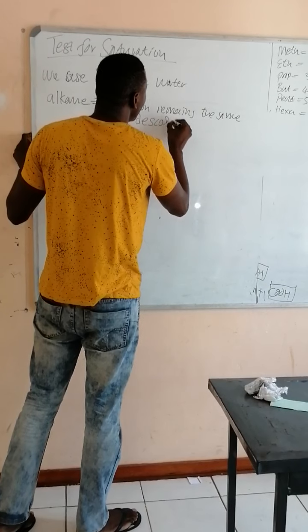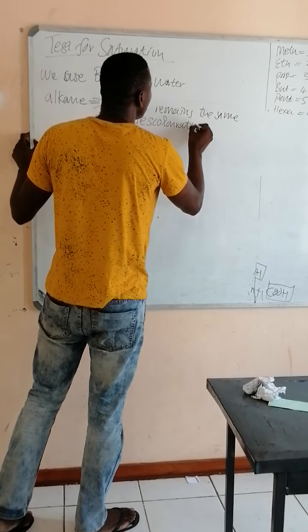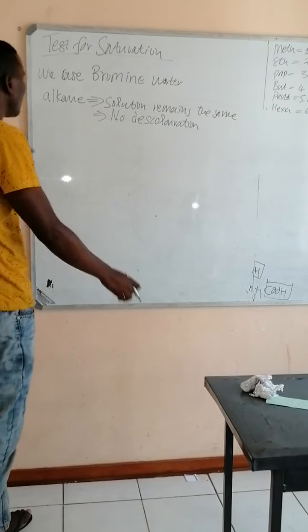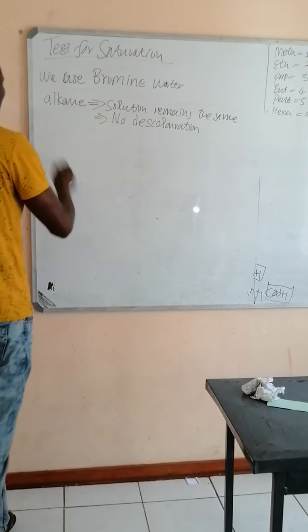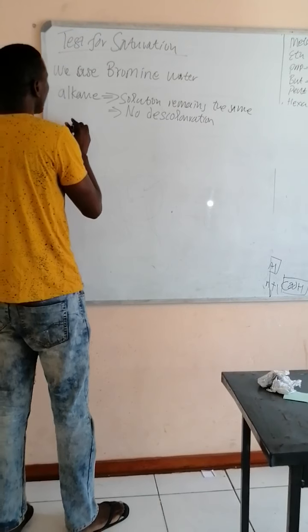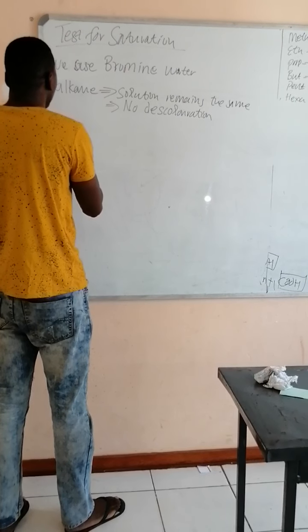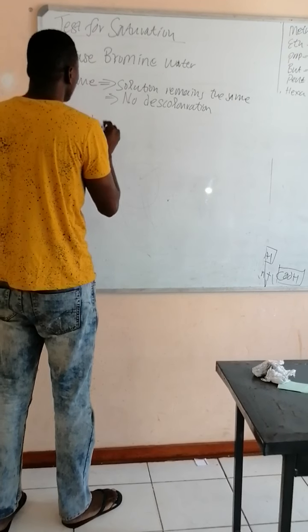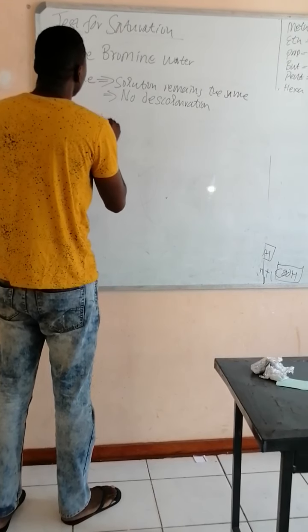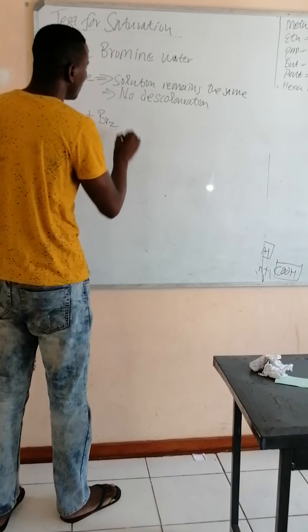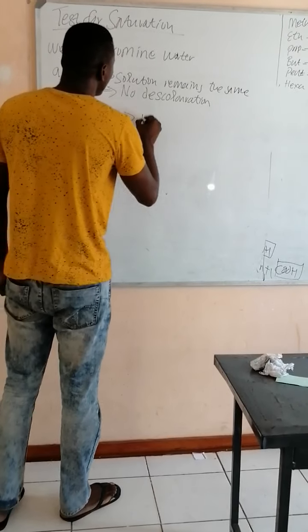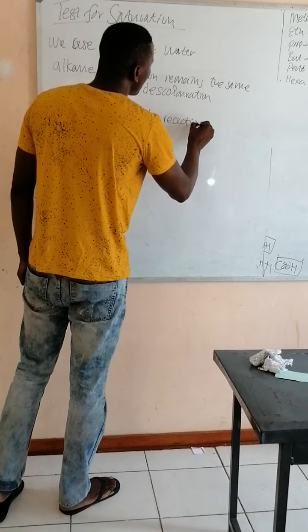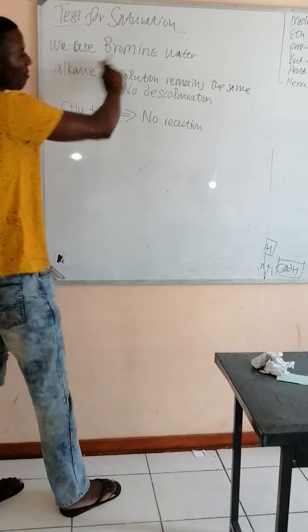Now let's take for example CH4 plus Br2. What do we have? We are going to have no reaction. The bromine solution remains the same.